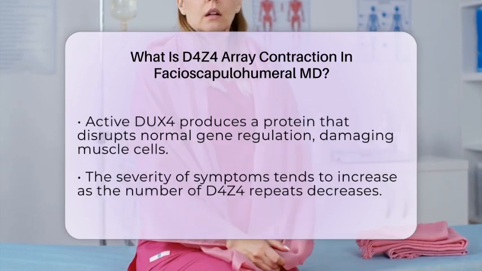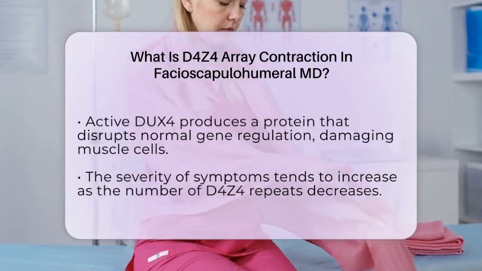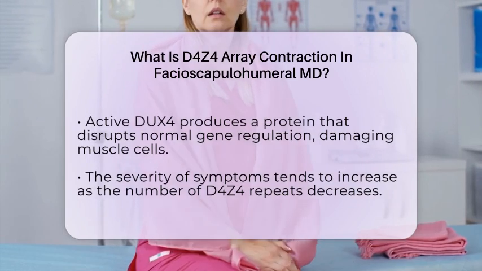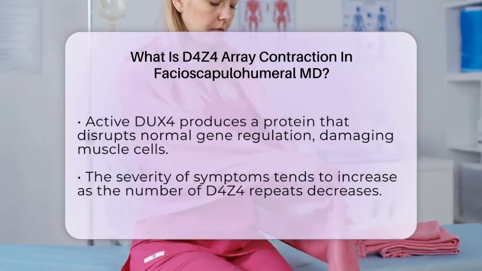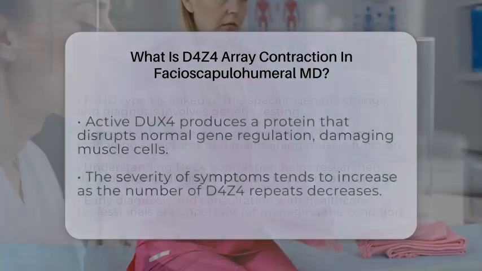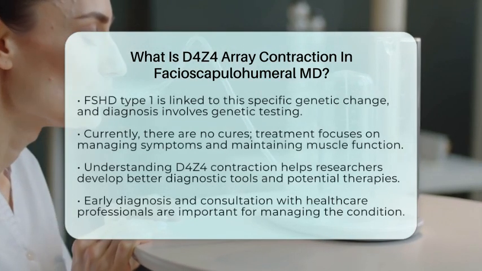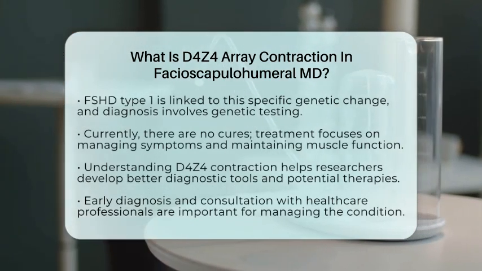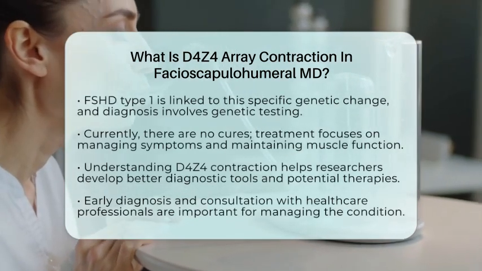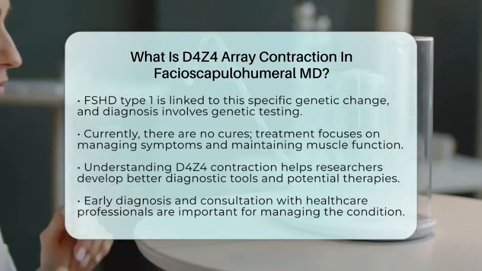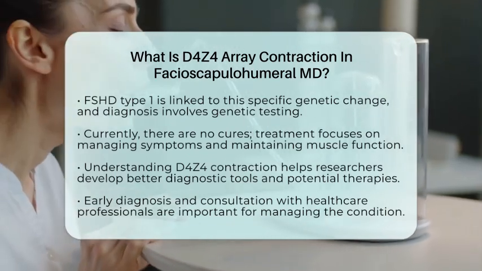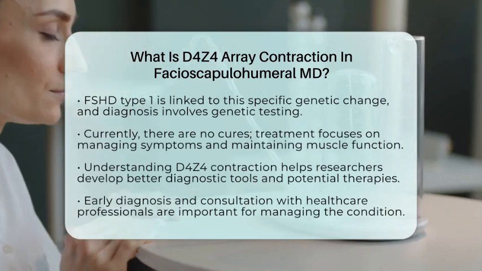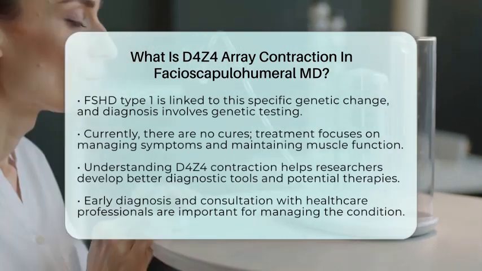Diagnosis usually involves genetic testing to identify the contraction of the D4Z4 array. Currently, there are no treatments that can stop or reverse the disease. Instead, management focuses on supporting muscle function and improving quality of life. Understanding the D4Z4 array contraction helps researchers learn more about how FSHD develops and progresses.